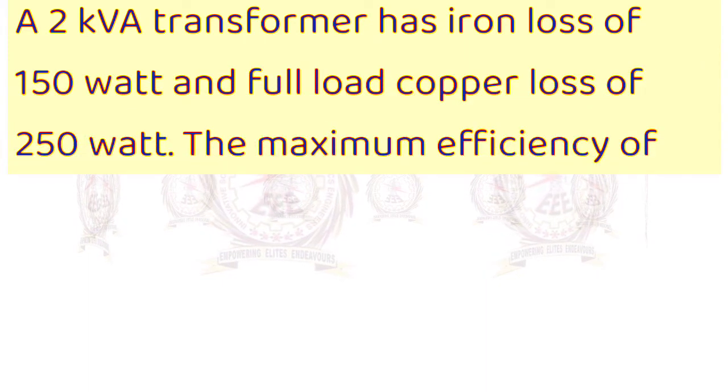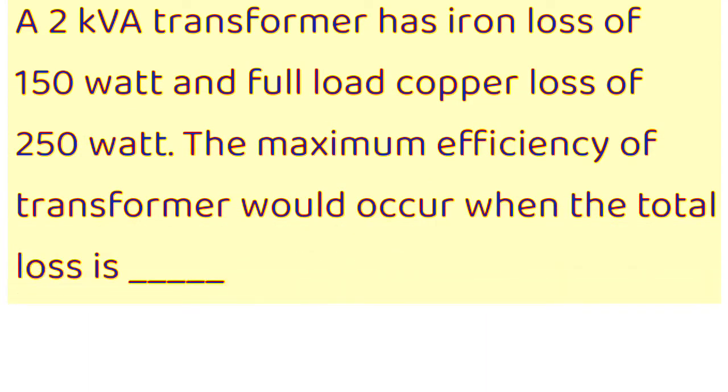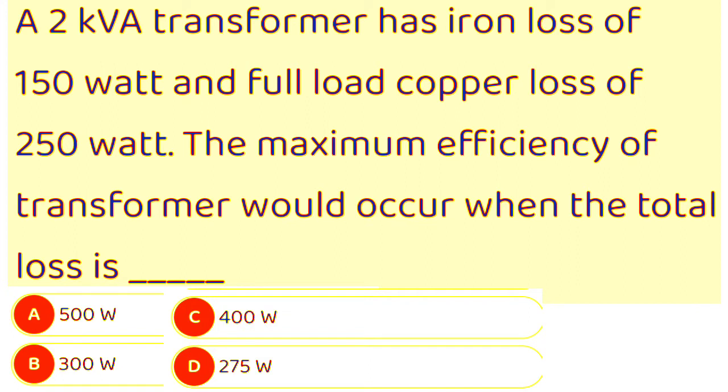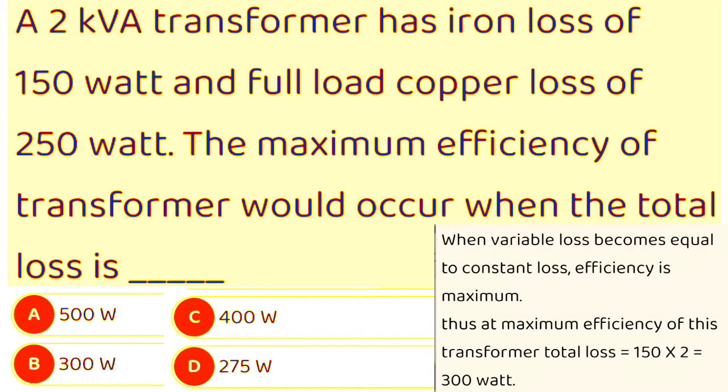Next one is, a 2 kVA transformer has iron loss of 150 watt and full load copper loss of 250 watt. The maximum efficiency of transformer would occur when the total loss is A. 500 watt, B. 300 watt, C. 400 watt, D. 275 watt. Here explanation is variable losses become equal to constant losses when the efficiency is maximum. Thus, at maximum efficiency of this transformer total loss is equal to 150 into 2. So, answer is 300 watt.